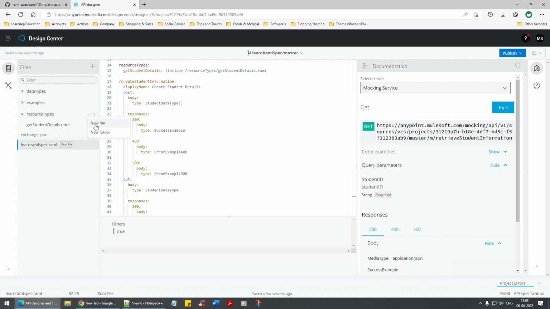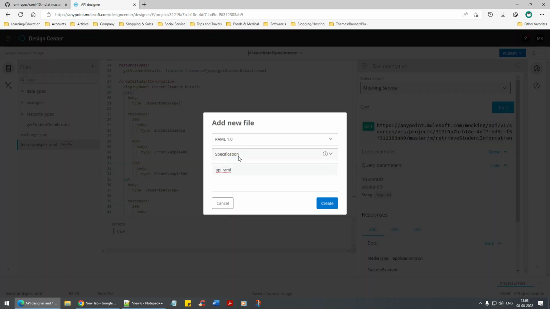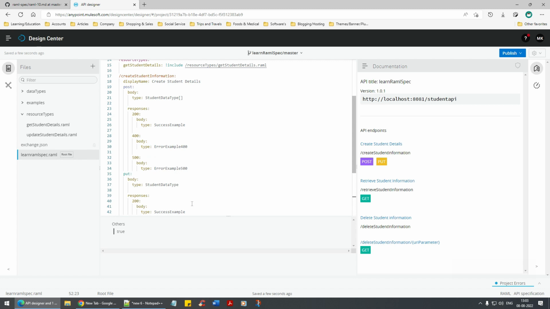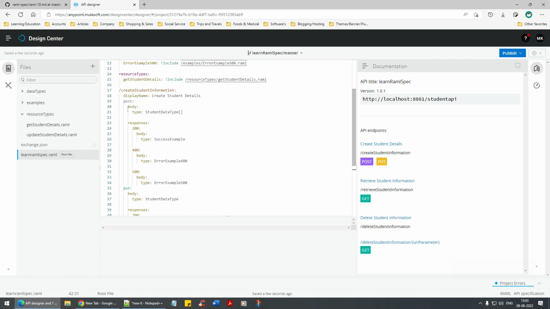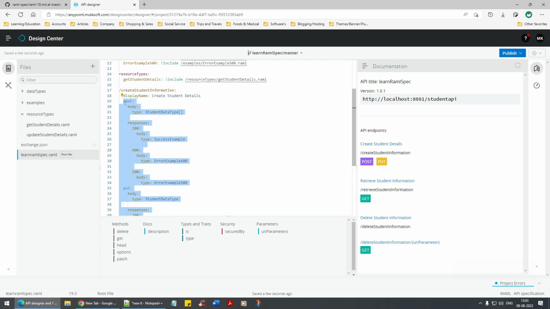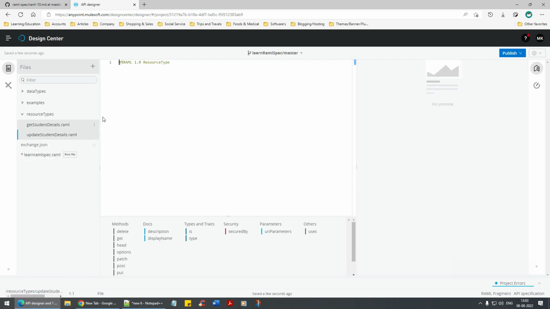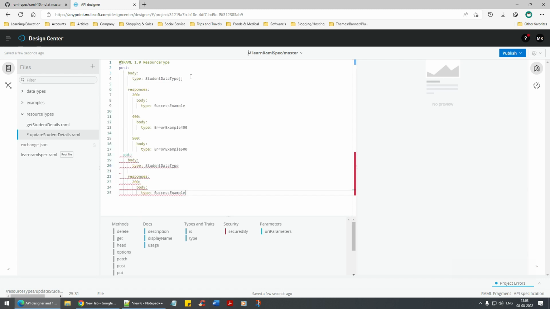This is our enhancement. Next, you have the POST and PUT, which means I'll create another resource type. Okay, new file, and I'm going to say resource type. Let's say that this resource type would be of update student details. Cool. I'm going to copy paste this entire thing from here to here. In fact, I can cut it very well. Okay, paste it.